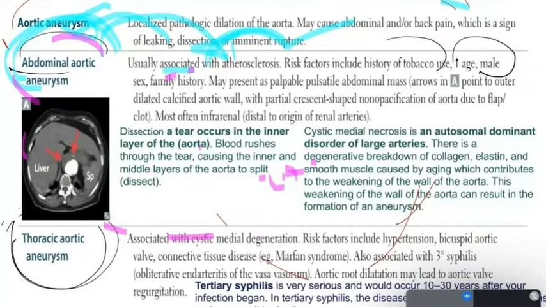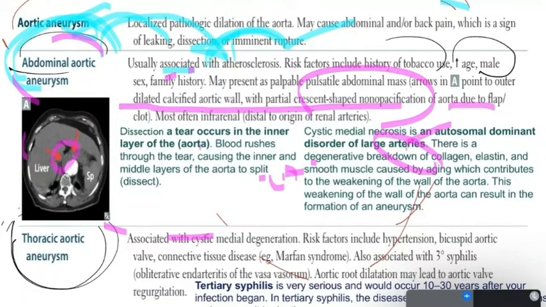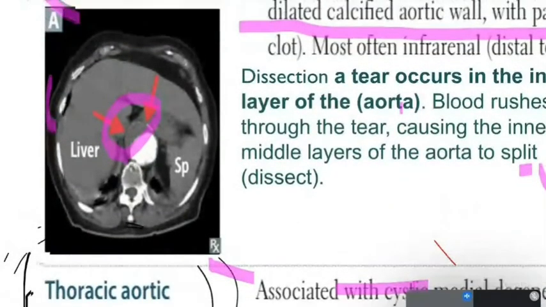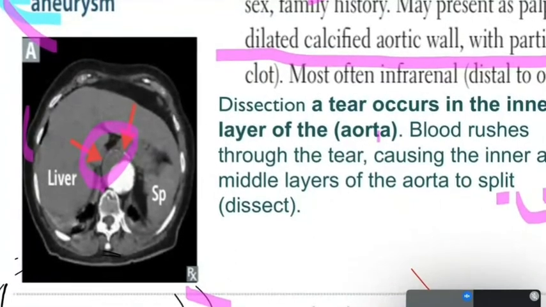As you can see here, there is a dilated calcified aortic wall with a partial crescent-shaped non-calcification. The calcifications appear white in the picture; this white region in the wall of the aorta is caused by the deposition of calcium.